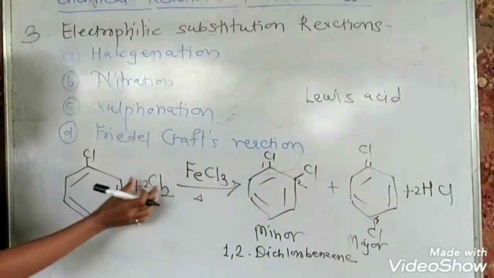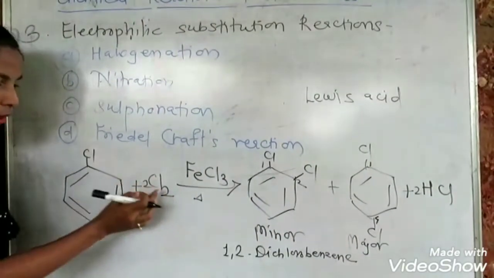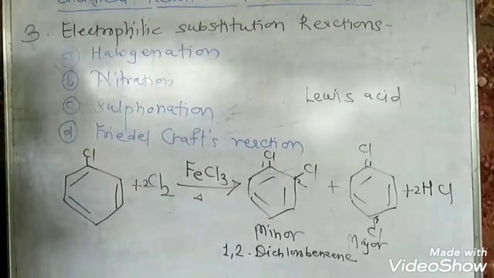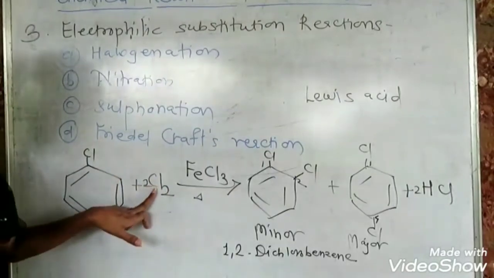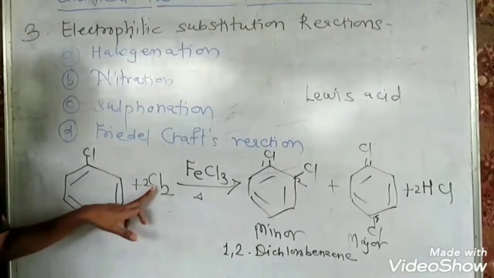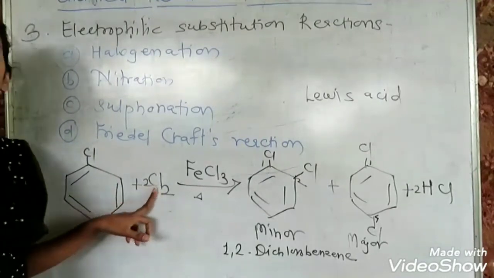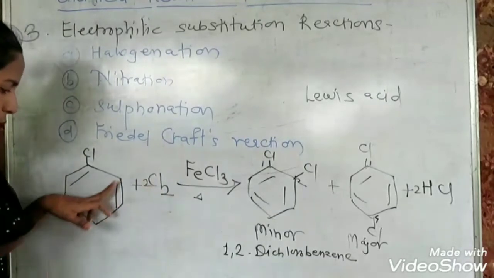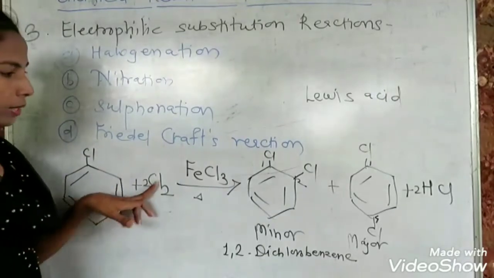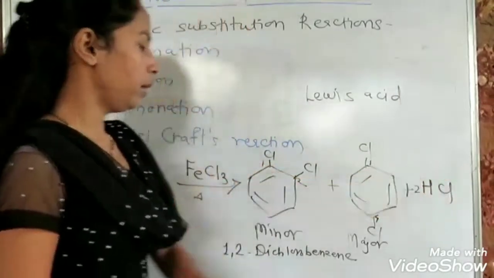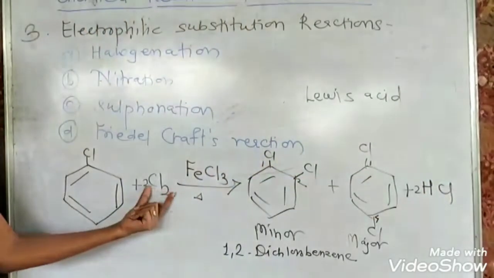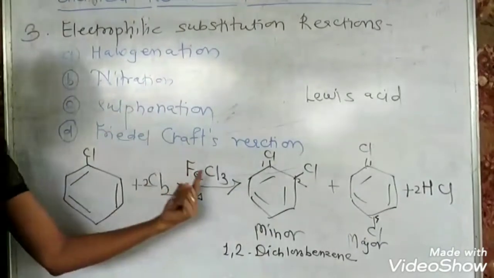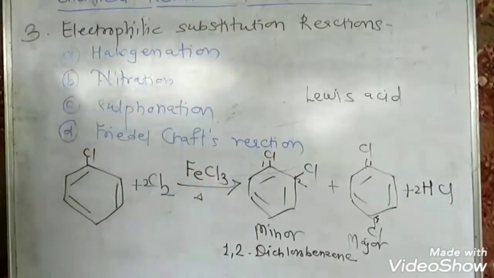What happens when chlorine, or any electrophile, is getting attached at ortho and para position? Being an electrophile, it must be positively charged. So if the chlorine is broken into Cl minus and Cl plus, Cl plus will take the position at ortho and para position, and Cl minus is removed as HCl. The breaking of this Cl-Cl bond is carried out by using this catalyst.